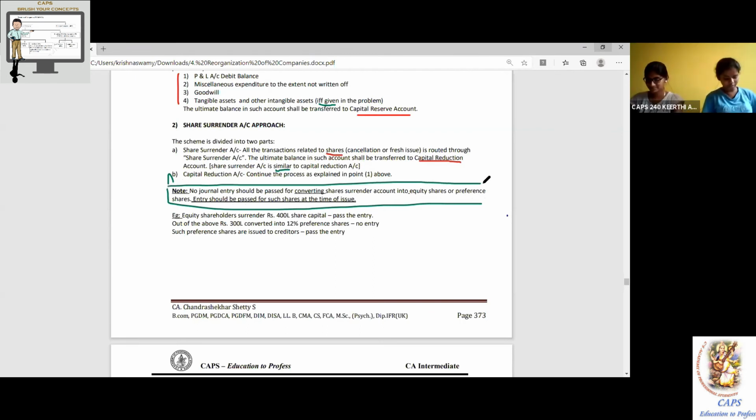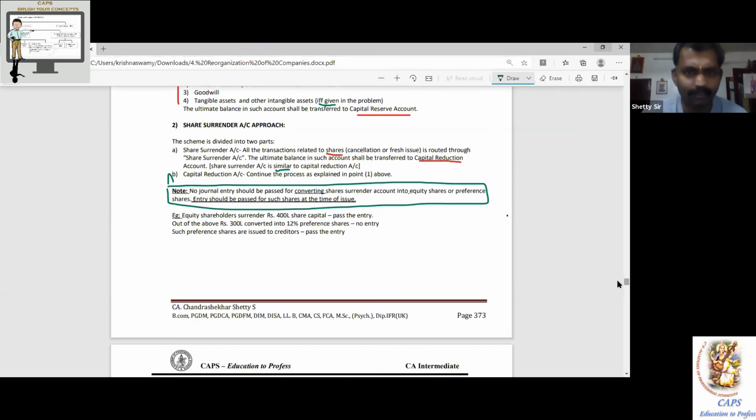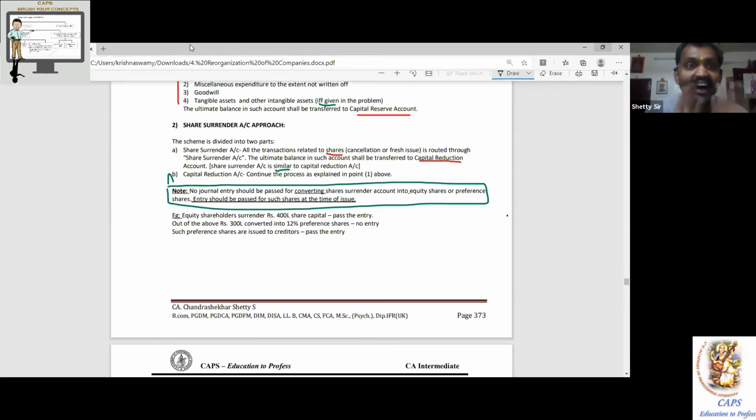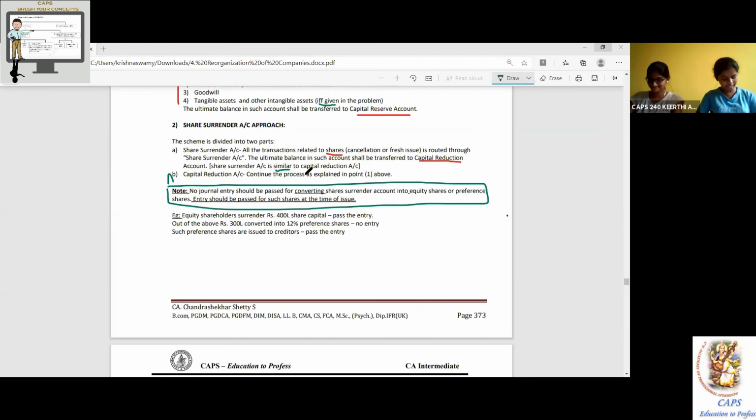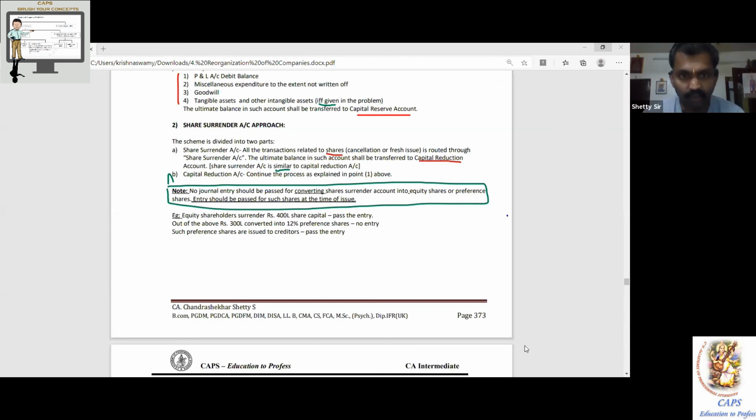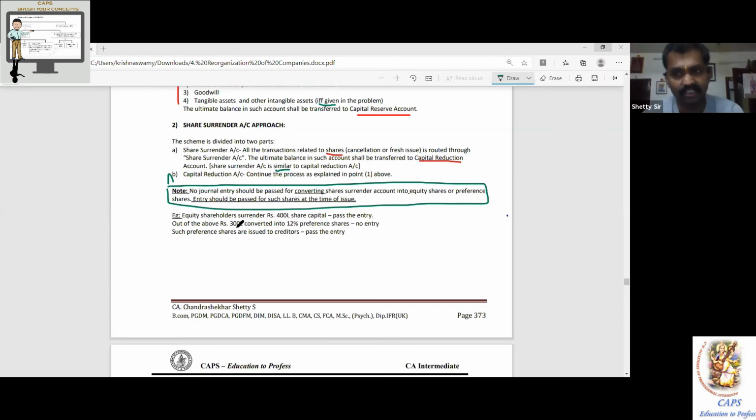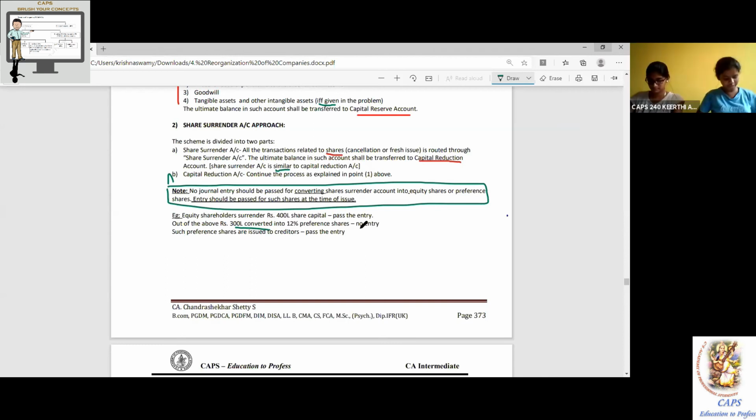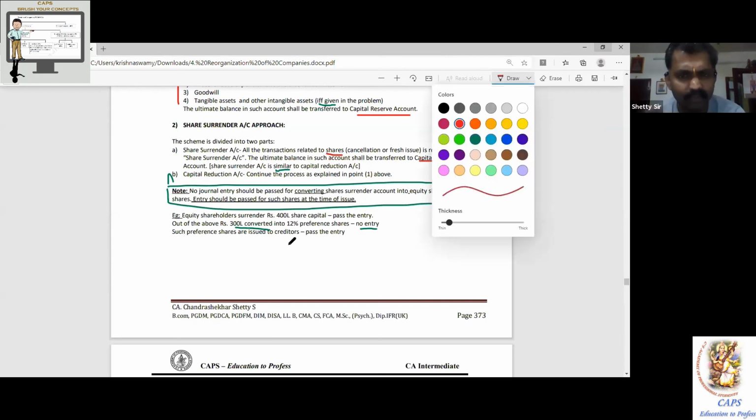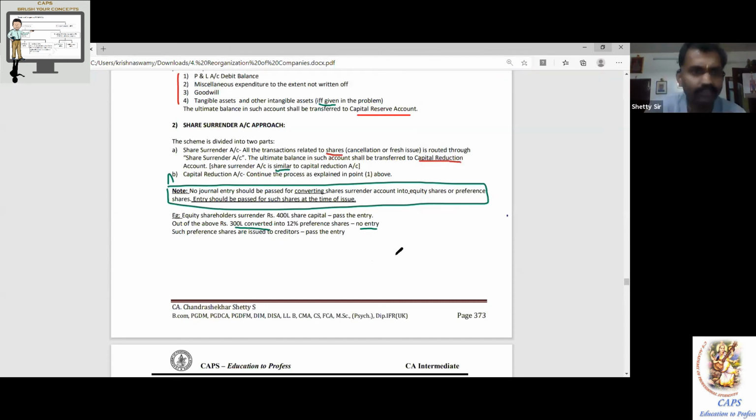Example, equity shareholders surrender rupees 400 lakh share capital. Pass the entry. What do you do? Pass the entry, because we have a profit. Next, out of the above, rupees 300 lakh converted into 12% preference share. No entry. It is almost like a certificate name change. Such preference shares are issued to creditors. Pass the entry. When you're converting, some printing and stationery expense may be there. That will go to the printing and stationery account, but related to share surrender and share capital account, it won't come. Are you clear? Yes, sir.